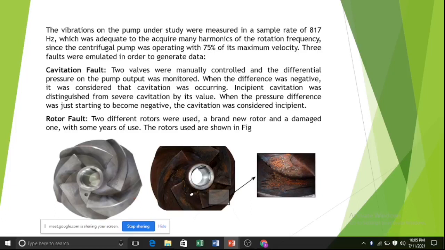Basically, it is saying here that when our pressure goes to about minus 3 psi, or about minus 4 to minus 5 psi, then the cavitation is at the severe stage. So basically we are acquiring data about this. Next, the rotor faults: in this system we are using two rotors, one healthy and another damaged. So proceed to the next slide.